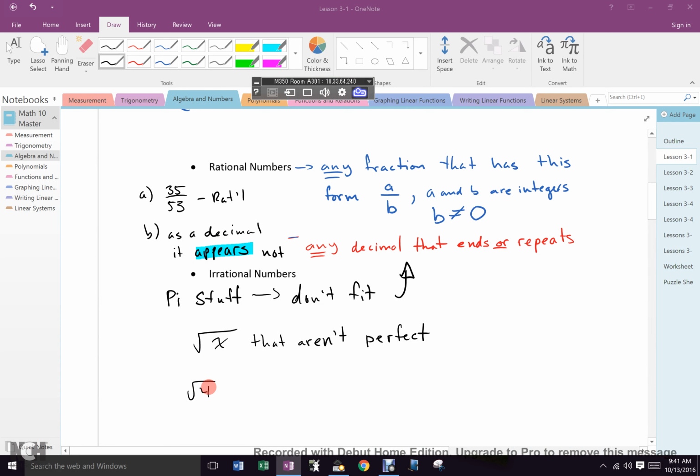What's the square root of 4? 2. What's the square root of 9? 3. Square root of 16? 4. Everybody cool? Now, everything in between there, 4, 9, 16, the square roots of these guys, all the square roots in red, these guys are irrational.